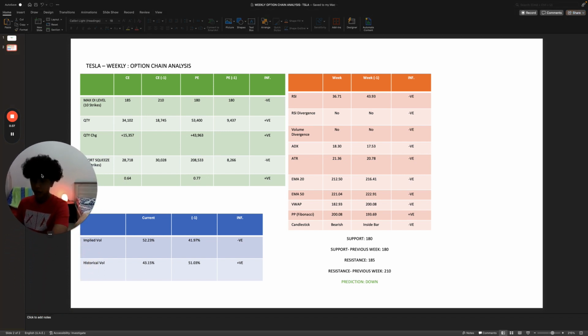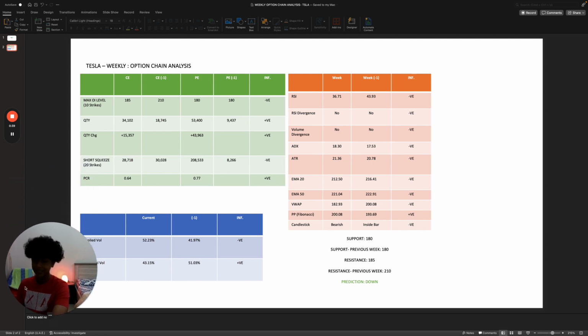Implied volatility went up, but historical volatility went down, which is a negative and positive respectively. RSI is down, which is negative. There's no divergences for RSI and volume, which is negative for both. ADX is up, which is negative. ETR is up, which is also negative.